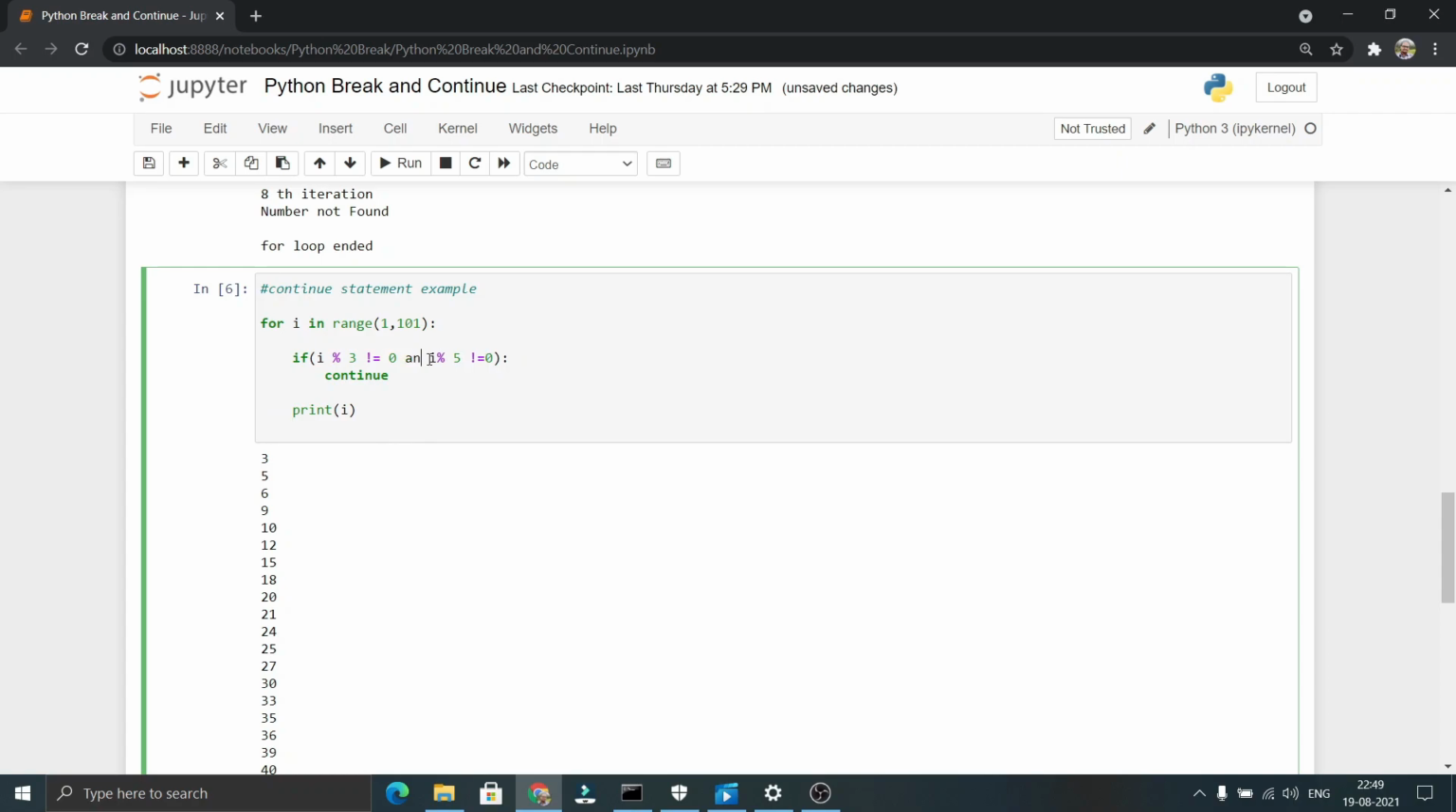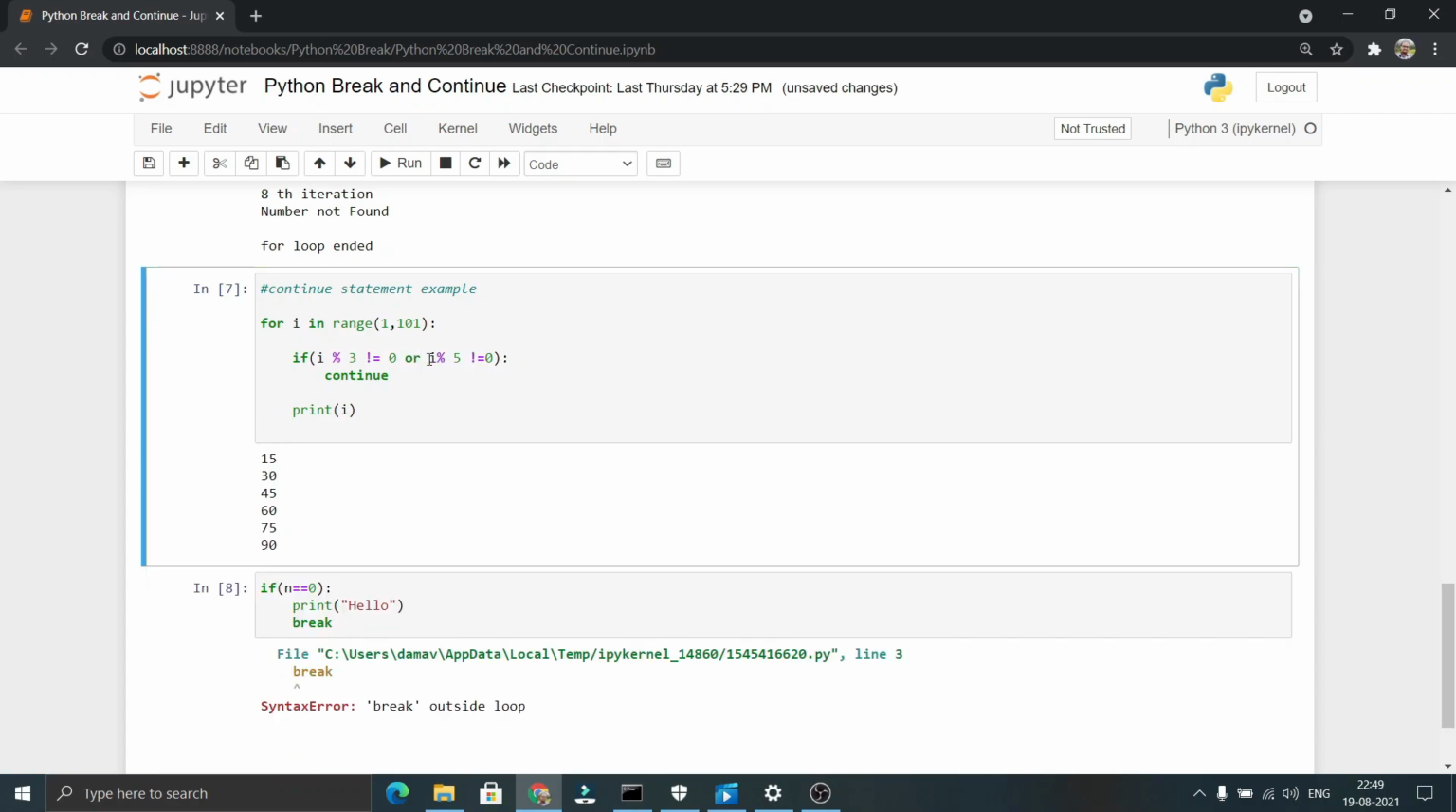Now let us replace this AND with OR and execute this program. You can see it printed the multiples of both 3 and 5. 15 is a multiple of 3 as well as 5. Now let us see the flow of this program. i value will be 1 in the first iteration. 1 modulo 3 not equal to 0, which is true.